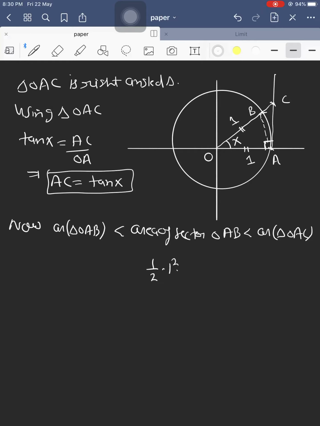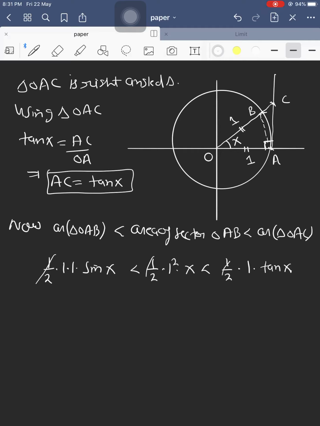R is the radius, here the radius is 1, and theta is the central angle, here the central angle is x. This is greater than the area of triangle OAB. Two sides 1, 1 are given, and the included angle is x radians. Therefore, the area of triangle OAB is half into 1 into 1 into sin x. And OAC is a right angle triangle, so its area is half into base into height AC. AC is what? Tan x.